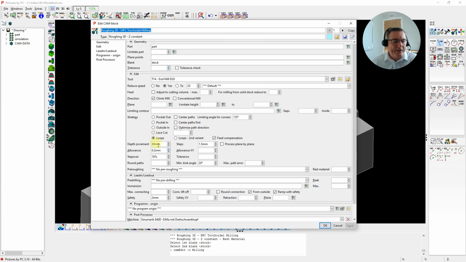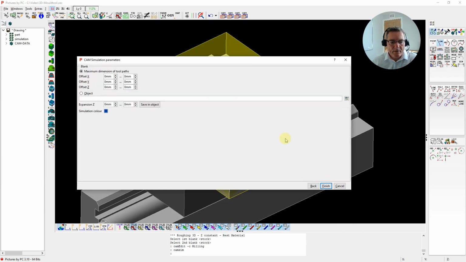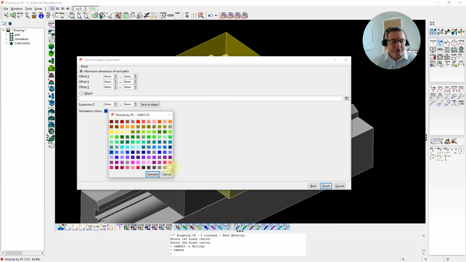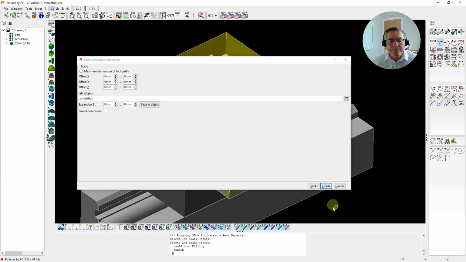I'm using trochoidal toolpaths for high performance cutting. The advantage being I can take a much deeper depth of cut. I'm combining this with smaller steps, so profile cuts, and we're also doing rough rest material machining with a smaller cylindrical tool. So we'll simulate that. So just a different simulation color very quickly, and we'll select the stock material and clamps.